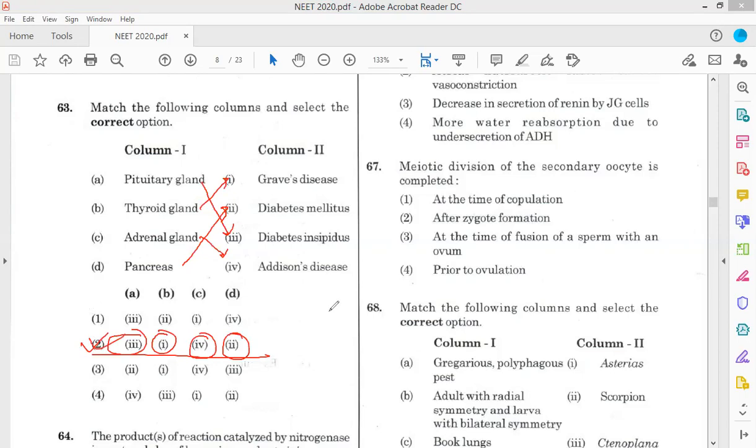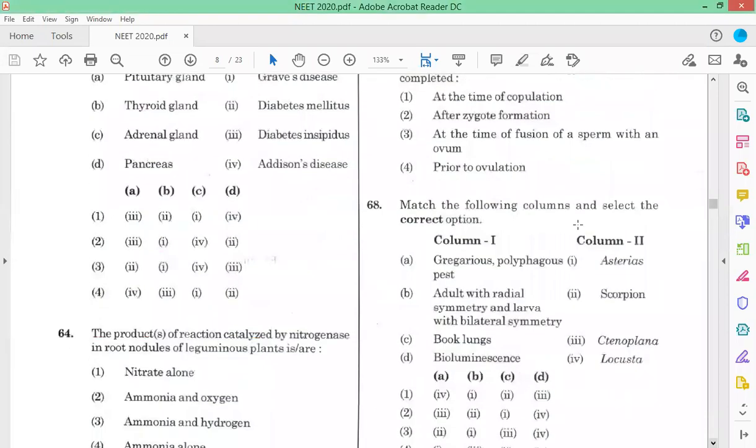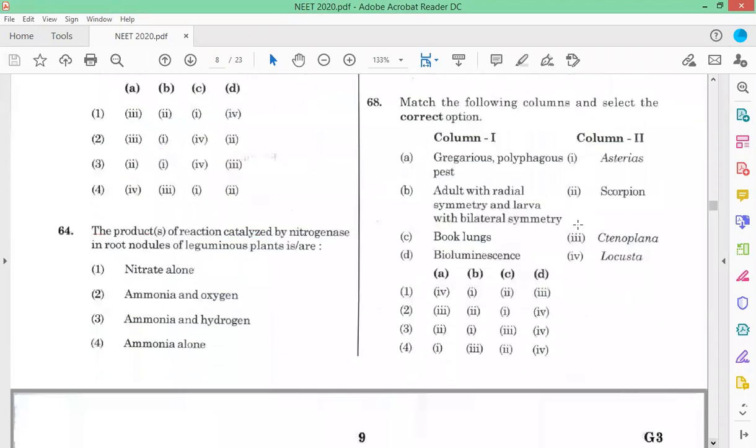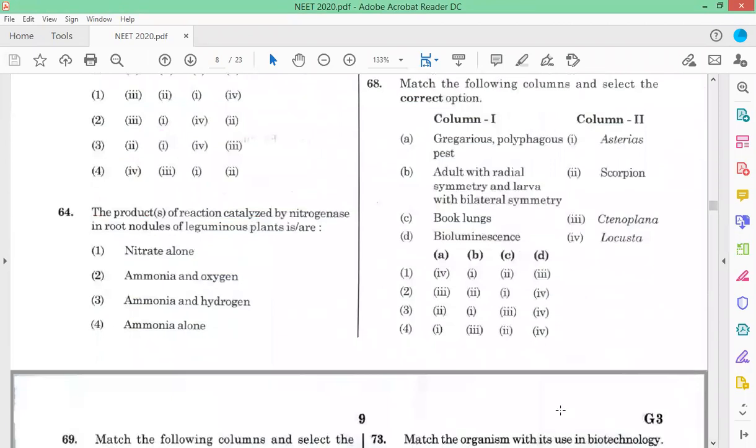Question 64. The product of the reaction catalyzed by the nitrogenase enzyme in the root nodule of the leguminous plant.